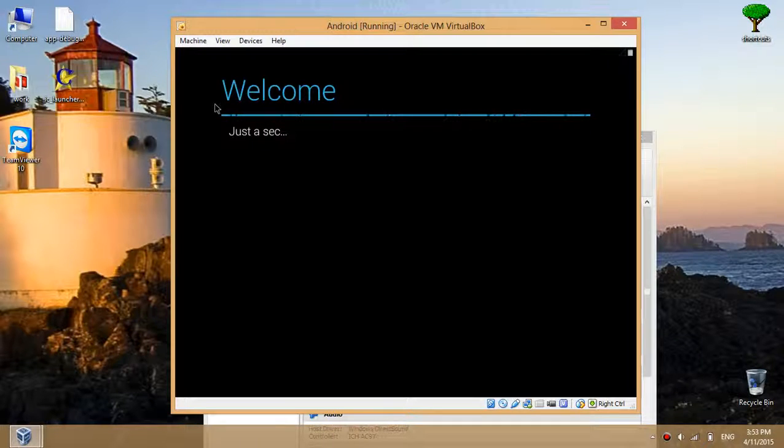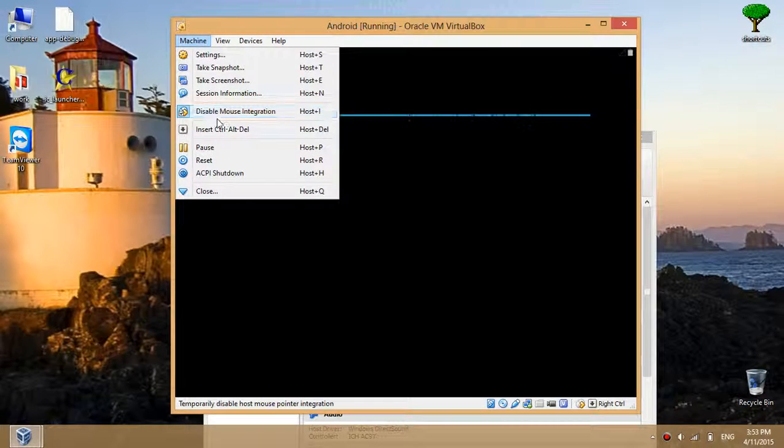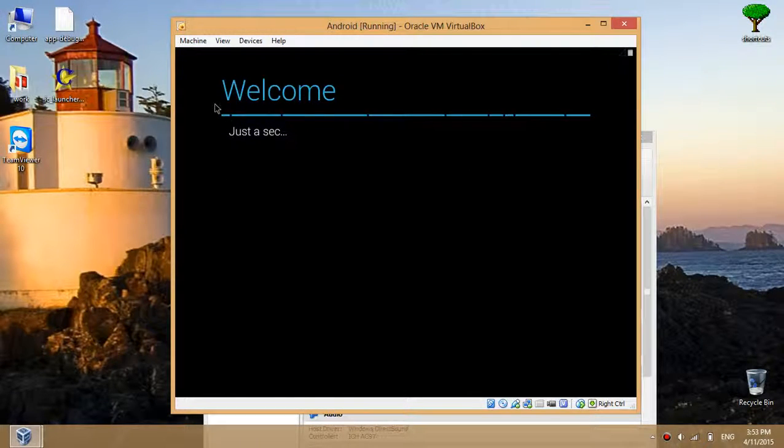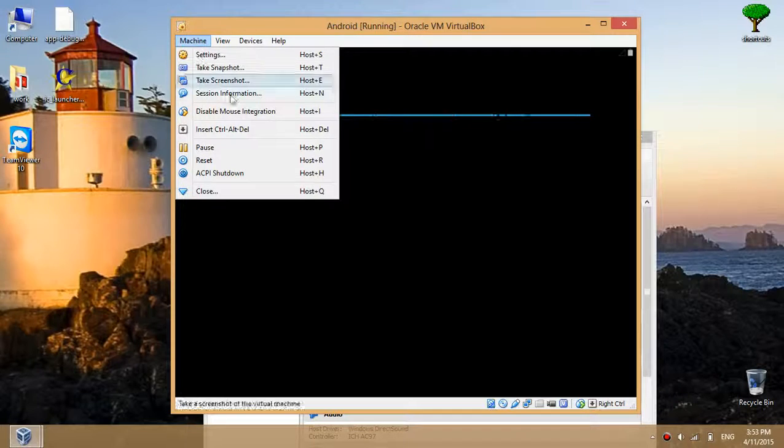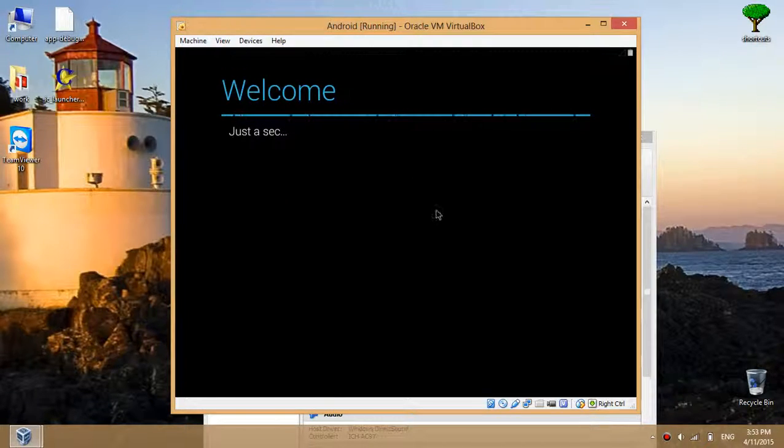If you want to keep this mouse outside of it, again hit right Ctrl. Okay, machine, disable mouse integration. Okay, now it will work only outside of it. Okay, now again disable mouse integration, click okay.